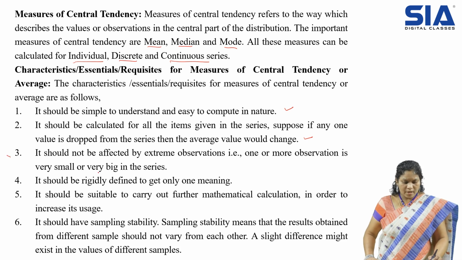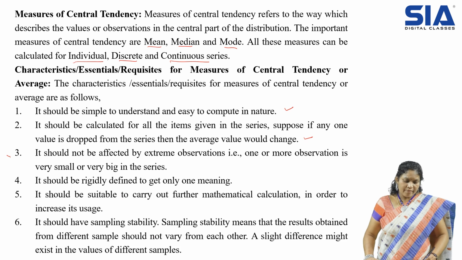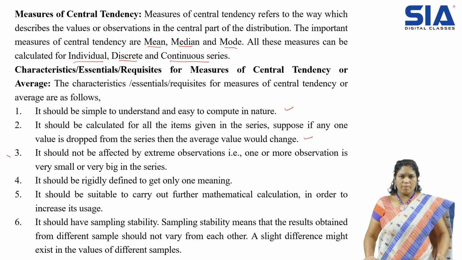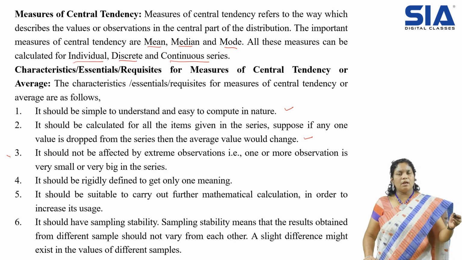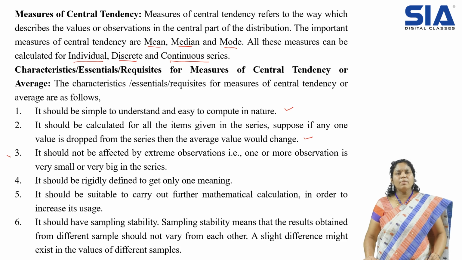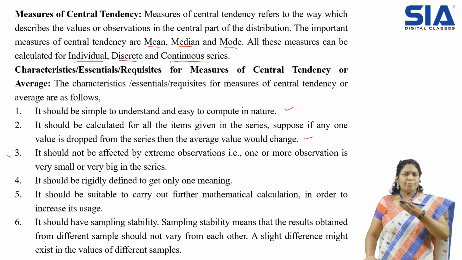It should not be affected by extreme observations, that is, one or more observations that are very small or very big in the series. Sometimes a series will not be homogeneous. One will be a very low value like 0 or 1 at the start, and the last value may be in thousands. Such data will affect the in-between values.